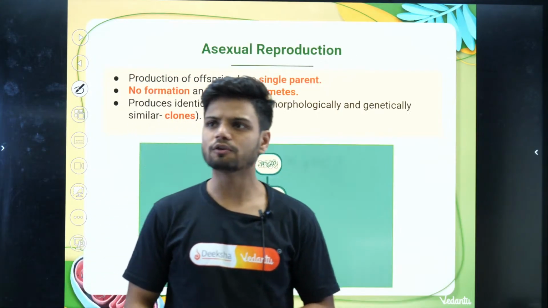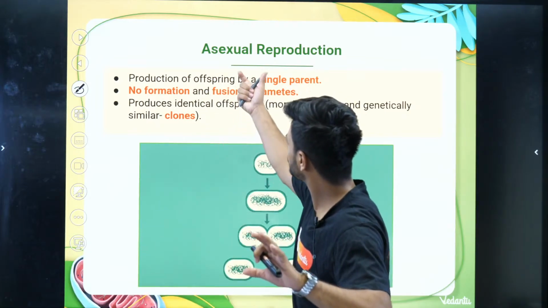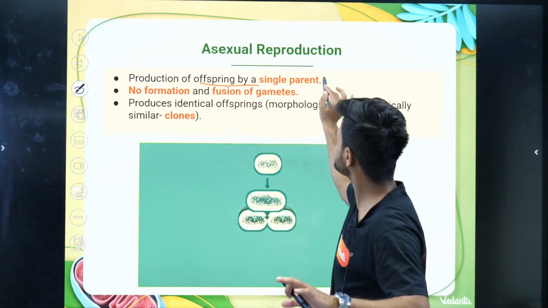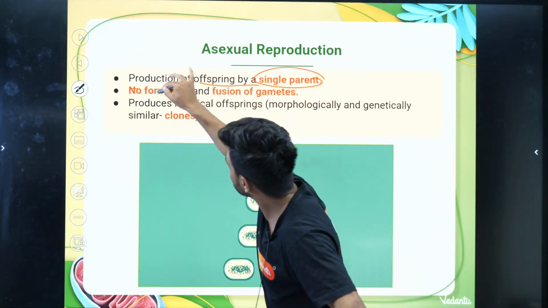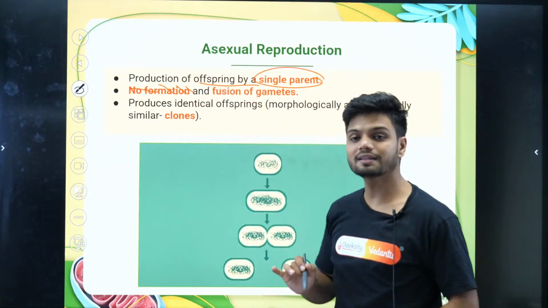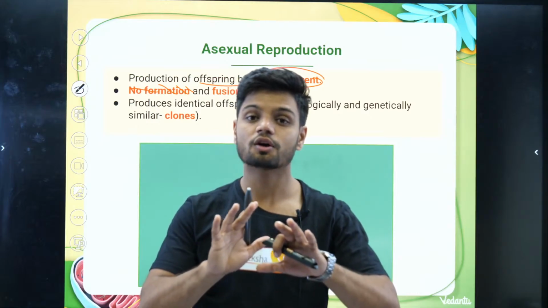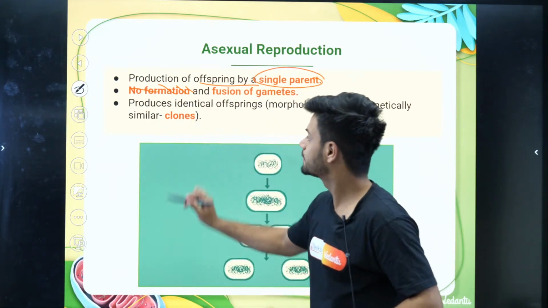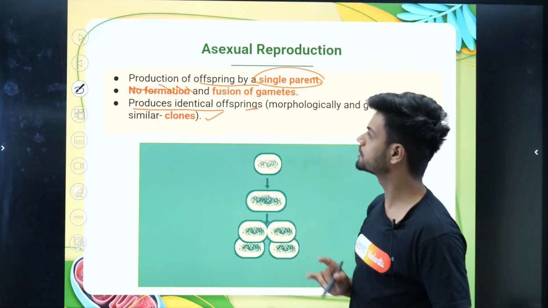Now, let me tell you the different types of asexual reproduction. I told you asexual reproduction is the production of offspring by a single parent. There is no fusion of gametes. The production of identical offspring is called clones here.